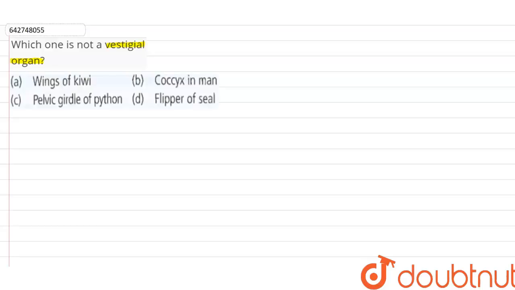In this question, we have to select the organ which is not vestigial. Now, first of all, let's try to understand the significance of the term vestigial organ. Vestigial organ means that it is not functional, it is not useful to the organism anymore. So, it is present in a reduced form, or we can say only its remnants are left.